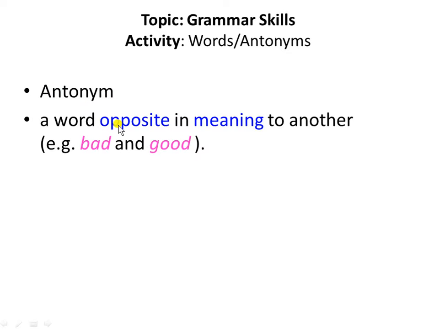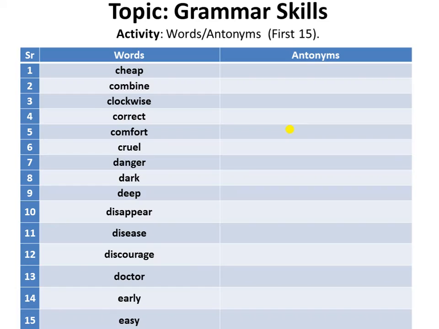When we say synonym, syno shows that similar, and nym shows that meaning. Synonym is basically similar in meaning. Here our focus is on antonyms, and we should know that a word opposite in meaning to another is called an antonym.